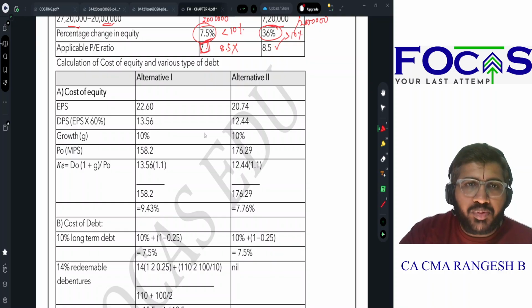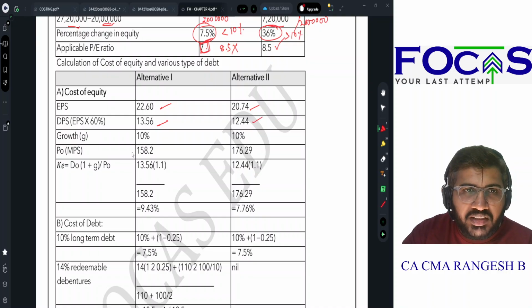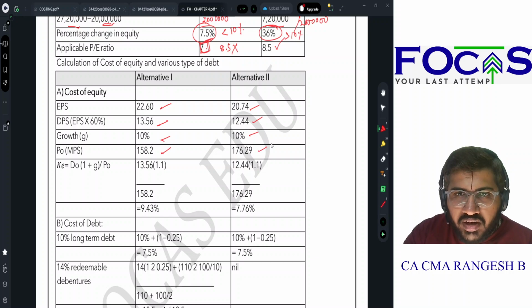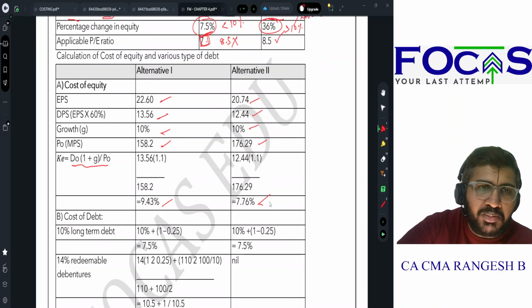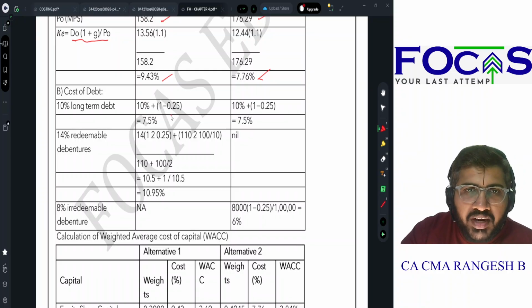My EPS is 22.6, 20.74. DPS is 60% of EPS. Growth is 10% கொடுத்துட்டாங்க. Market price MPS already calculate பண்ணிட்டோம். So D0 into 1 plus G by P0 gives you 9.43 and 7.76%. Cost of long-term debt, tax benefit உண்டு, அதனால tax minus பண்ணா 7.5%. Here it is irredeemable debentures.